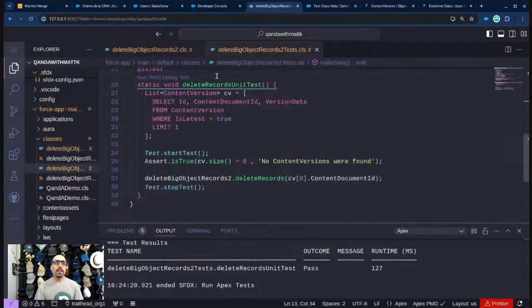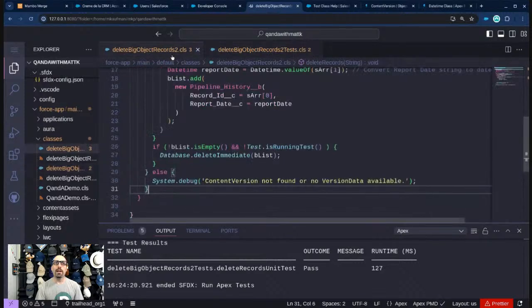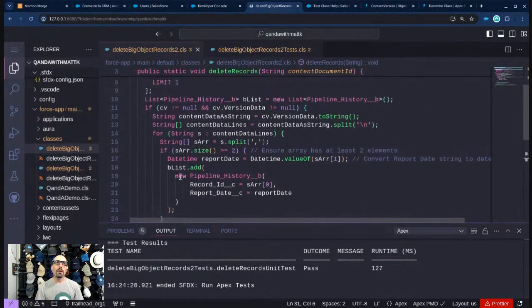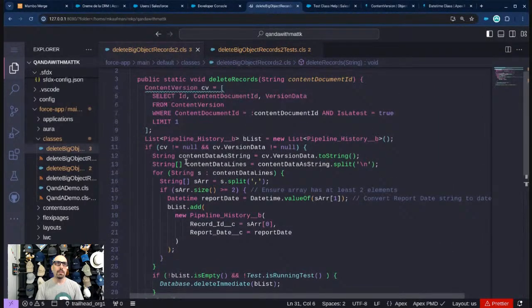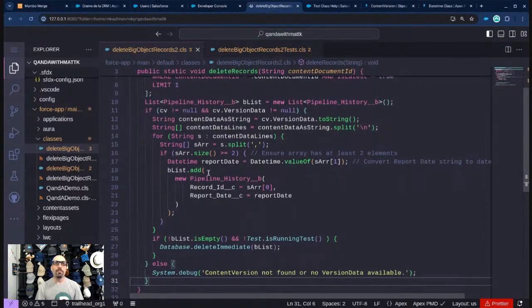So there's one other thing that we really need to do over here, which is do an assertion after the fact. So we did an assertion up front. That's great. That's nice. That's not required. What's more important is that we need to do some type of assertion afterwards to basically prove that the code did what we expected it to do. So all we've proven right now is that the code runs, which is not that useful. And unfortunately, with this type of code, I don't know if I'm going to be able to prove it, because what I would have to do is insert a pipeline history and then delete it. And I'm not going to be able to do that here.